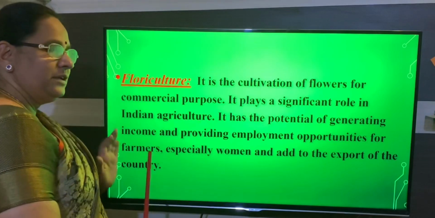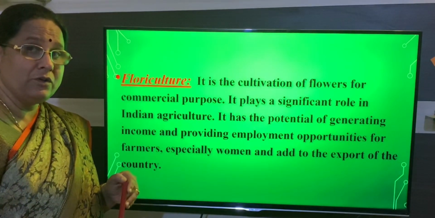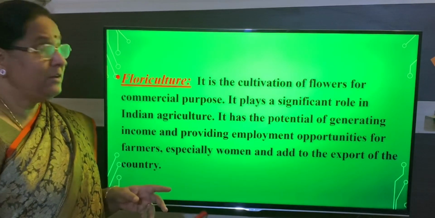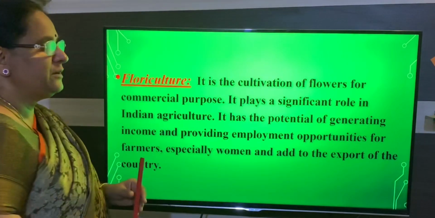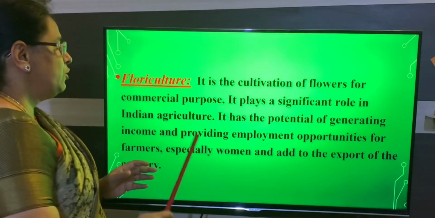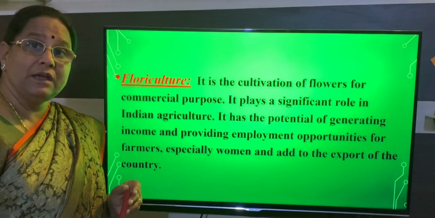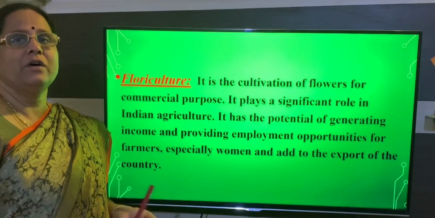One, generating income, as well as providing employment opportunities to rural areas, even for the women. It gives more importance especially for the women. And moreover, the flowers are exported to different countries from India. So we grow different types of flowers here.